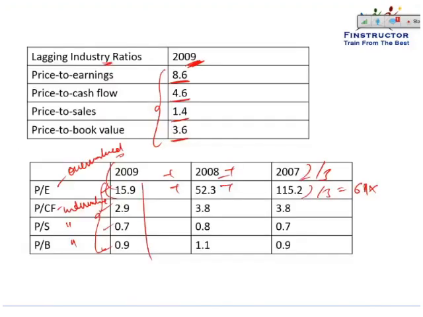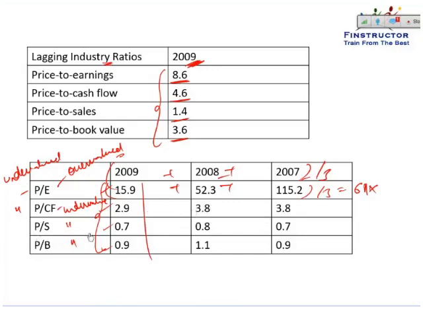So we can compare the current multiple based on the company's own historical average, and we see that it looks undervalued now because historically it has traded at a very high price to earnings. On price to cash flow also it looks undervalued because historically the average has been about 3.5.